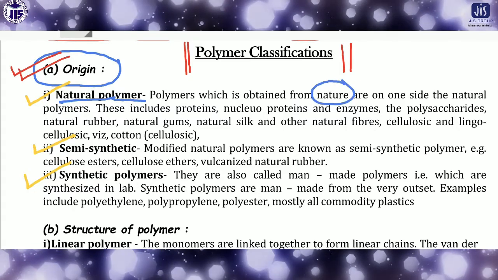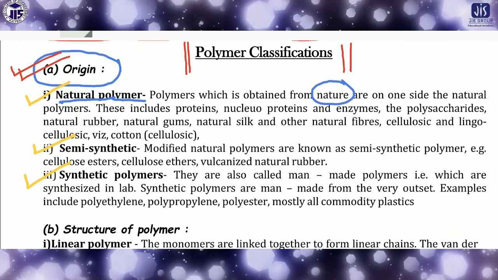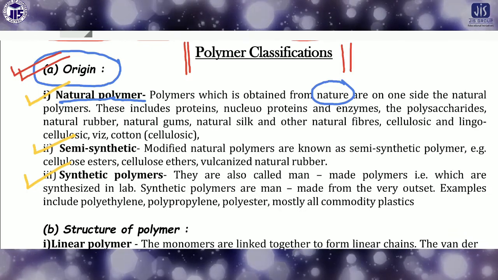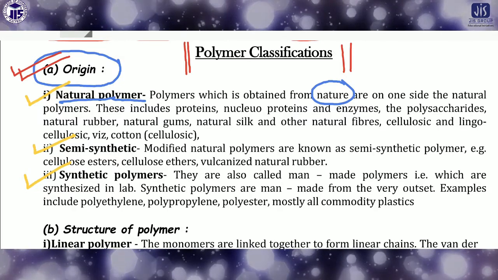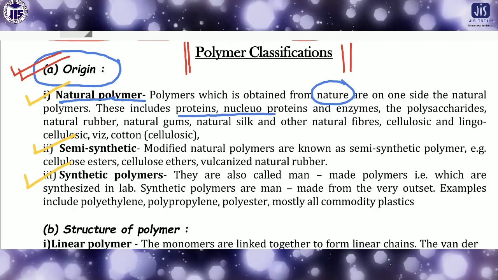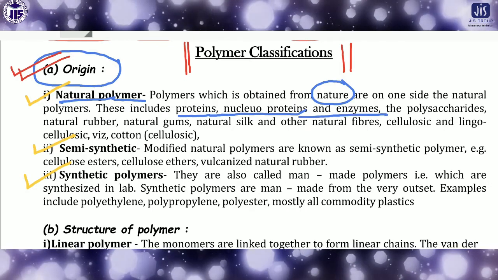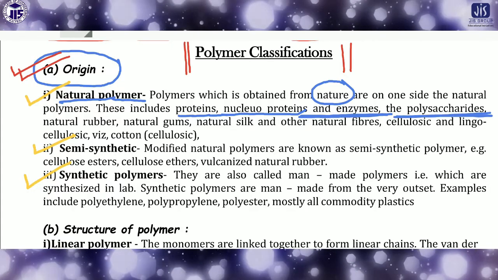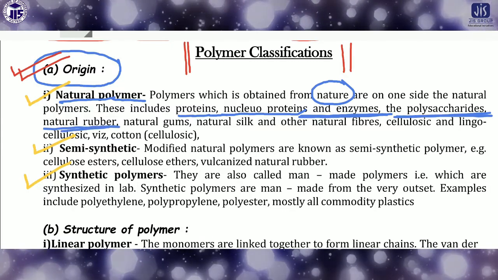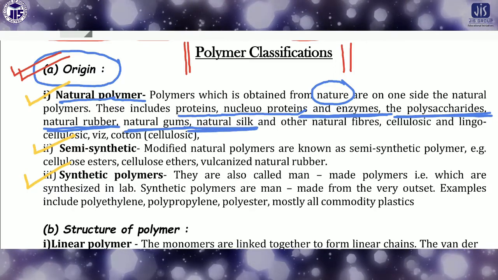These are called the natural polymers. This includes starting from the protein, enzymes, polysaccharides also. So natural rubber, natural gums, natural silk, and other natural fibers.